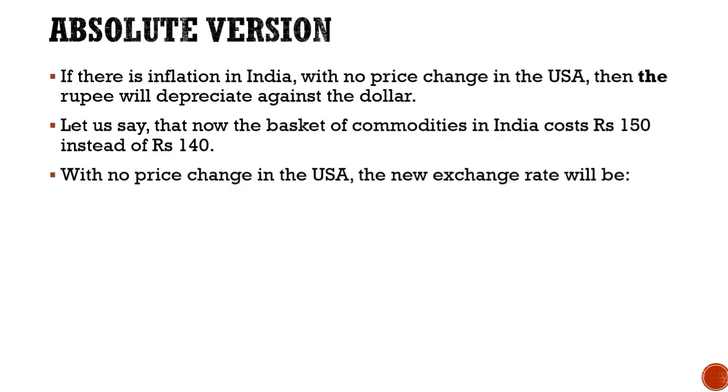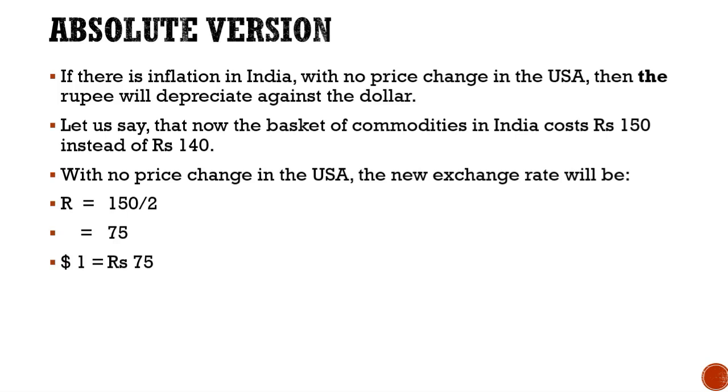USA didn't incur any inflation. So the new exchange rate, with the same formula, R is equal to P upon P star, where P is the domestic price, 150 rupees, divided by the foreign price, which is still $2. So the new exchange rate will now be 75, that is $1 is equal to rupees 75.